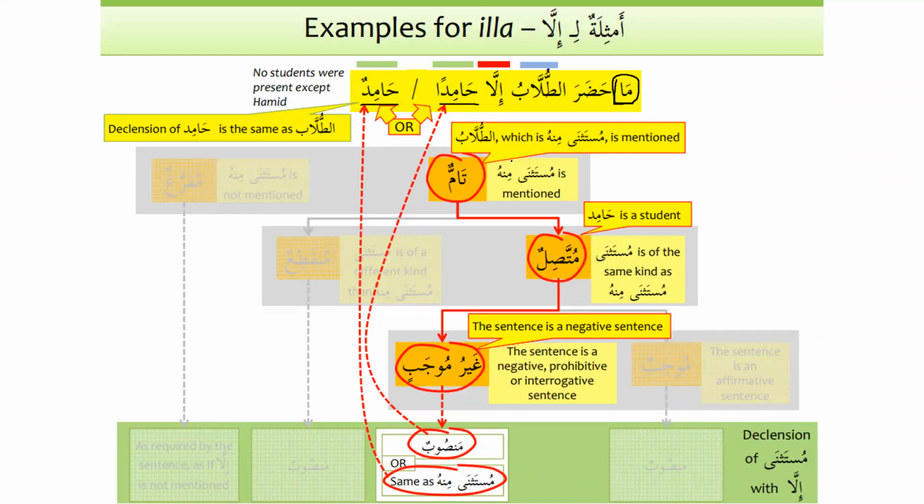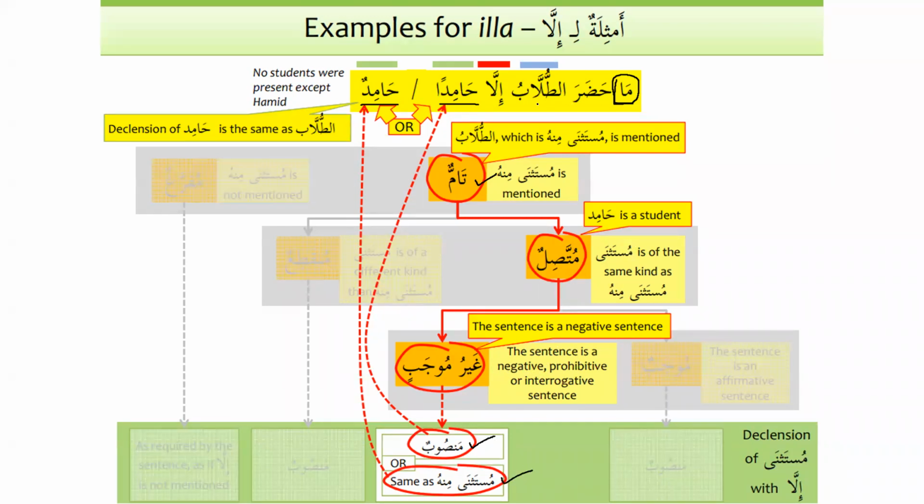So at-tullab, which is mustathna minhu, is mentioned. So this is tammun, that's number one. It is muttasilun because Hamid is a student. So both mustathna minhu and mustathna are mentioned. However, the kalam is ghayru mujab. So when it is ghayru mujab, the sentence is negative, prohibitive, or interrogative. So in that category, there are two possibilities, that it can be mansub and it can be the same as mustathna minhu.